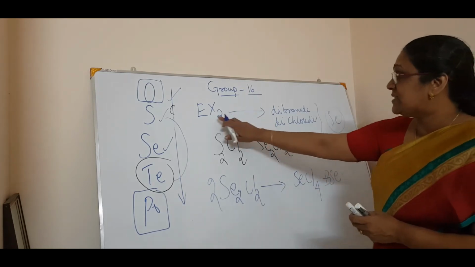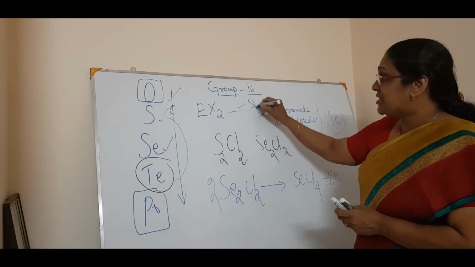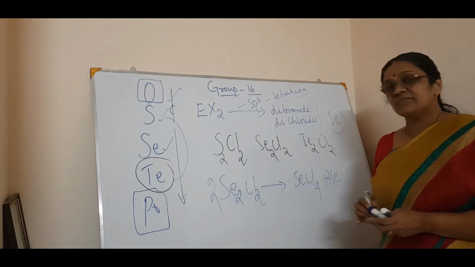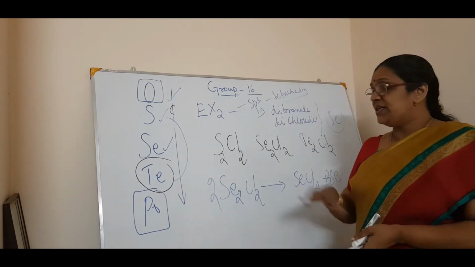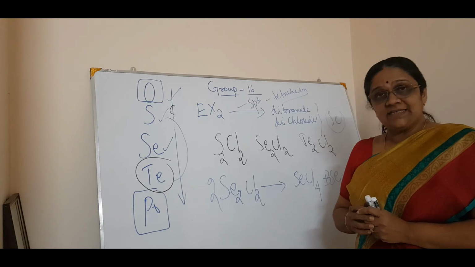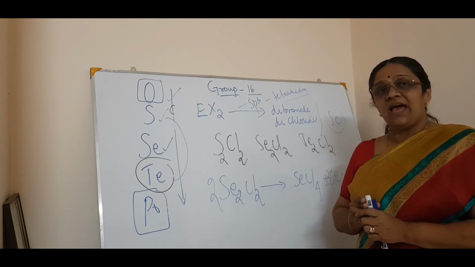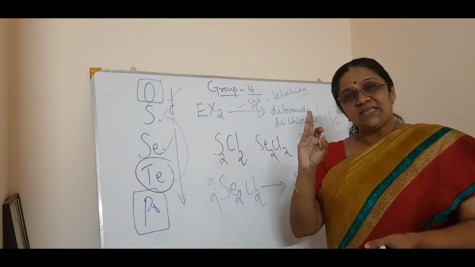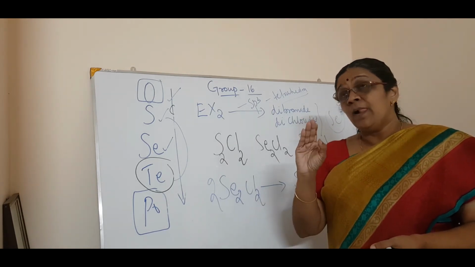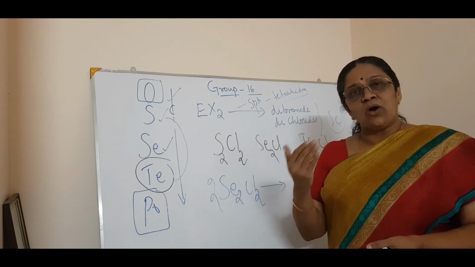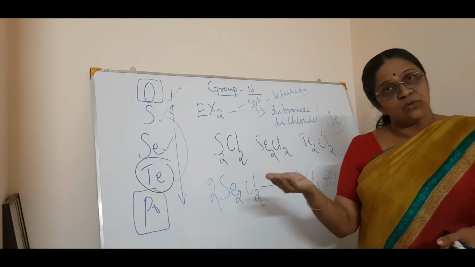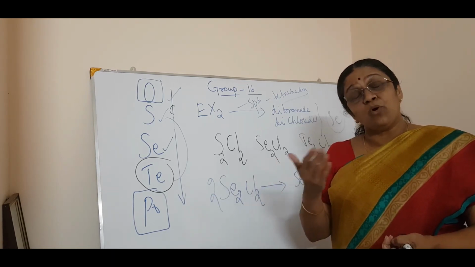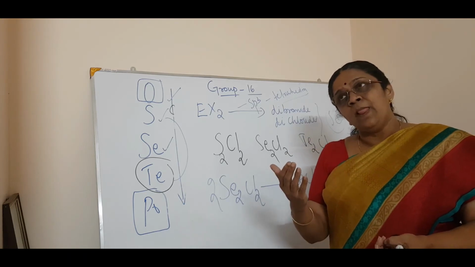And one more thing about this EX2 is the hybridization is sp3 and the geometry is tetrahedral. Got it? So these are about the halides, the reaction with halogen. So what have you studied? The reaction with hydrogen, hydrides: three points, stability, reducing agent and acidic property. Then oxides, not much, but EO2 and EO3. Then ozone is also a gas. Then both the oxides EO2 and EO3 are acidic in nature.